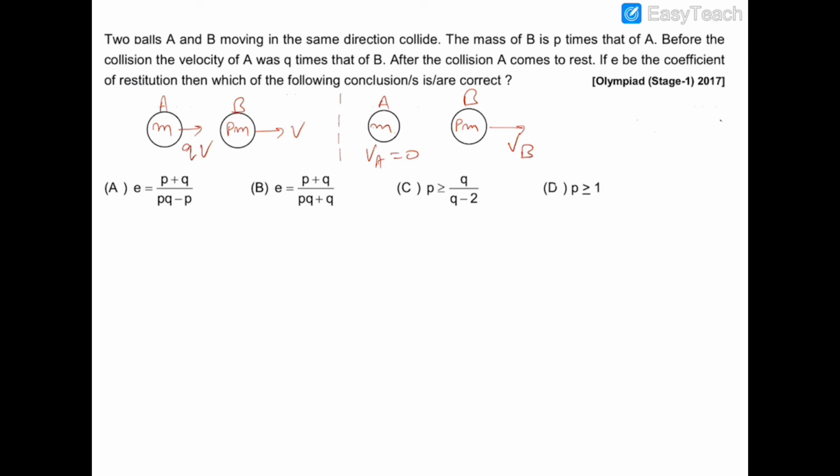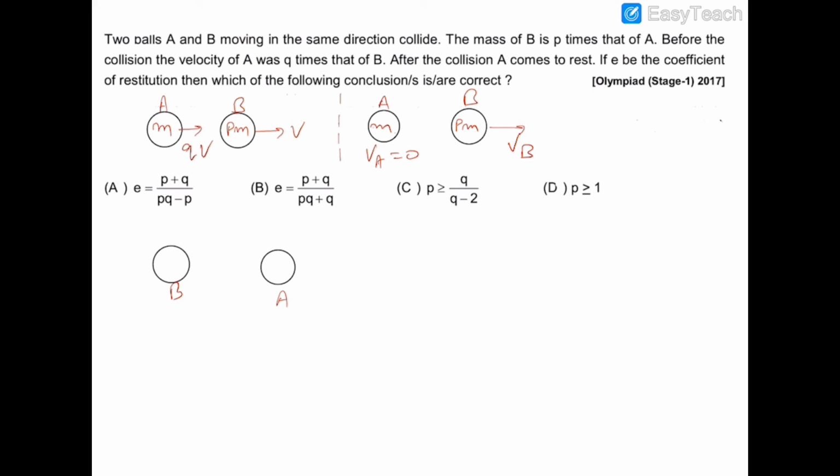In this question you can see that there are two balls A and B which are moving in the same direction. So there could be two cases. One case is drawn as shown, that A is behind B, and the other case will be the fact that B is behind A. The mass of A is M, and the mass of B is PM, where P is some number, and A is moving with some velocity QV while B is moving with some velocity V. Now after collision A comes to rest and B is moving with some unknown velocity VB.